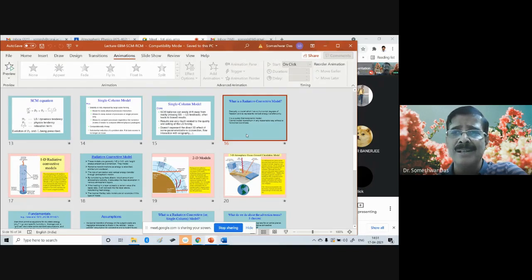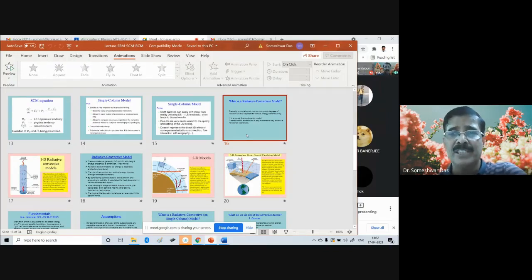And if you want to test your small scheme, a new scheme may take just a few seconds to test in a single column model, especially SCM. But for that few seconds or few minutes of testing, you will have to wait for a long time because your job will be put in the queue. Your other jobs will be running and the computer will be fully occupied, right? So you try to test in a simplified version so that you get your results quickly. Okay, so it's very popular.